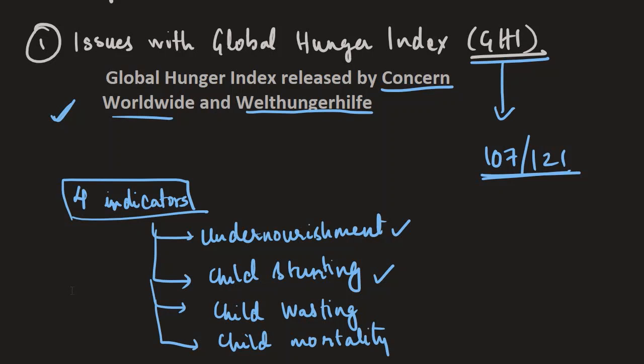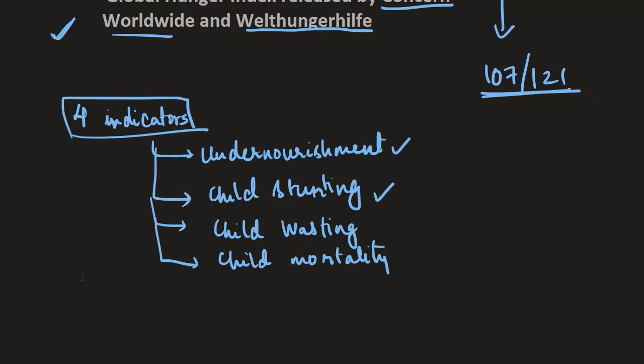Recently, around the 15th of October, there was an article in the PIB. What the ministry is saying is that this is an effort to taint India's image as a nation that does not fulfill its food security and nutritional requirements, and that it does not really take into consideration a lot of other factors that it should have taken.